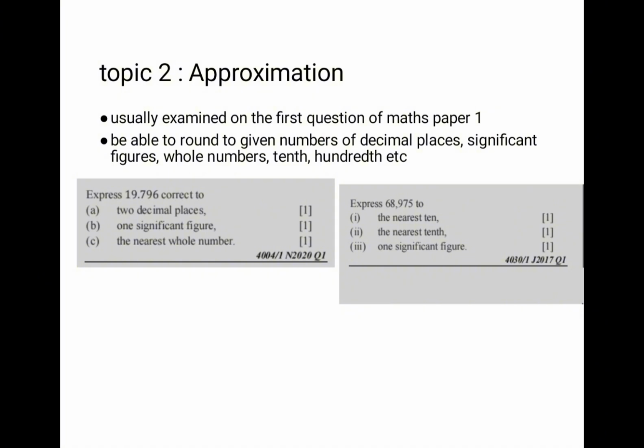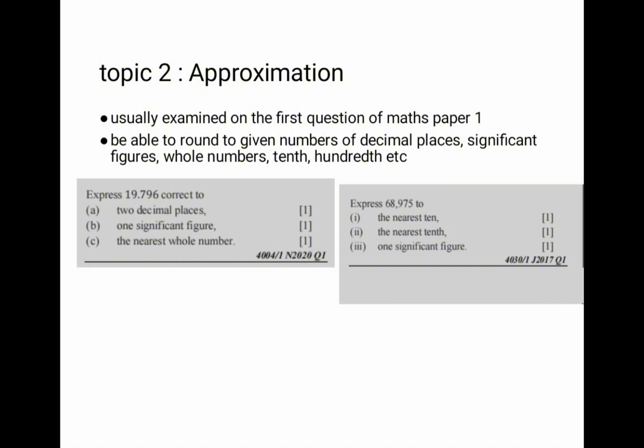And then part B, it is saying to 1 significant figure. The first significant figure is 1. We look at 9, it is greater than 5. We round up for it to be 20. And then part C, to the nearest whole number. We look at that first 9, then we look at 7. 7 is greater than 5, so we round up so that we now have 20. So I hope this is going to help you in your preparation.